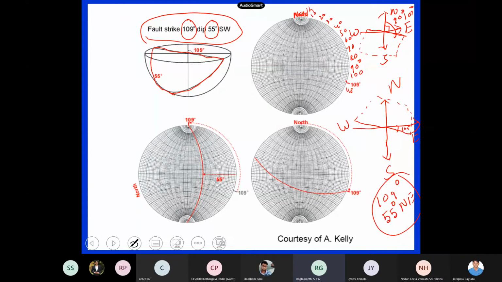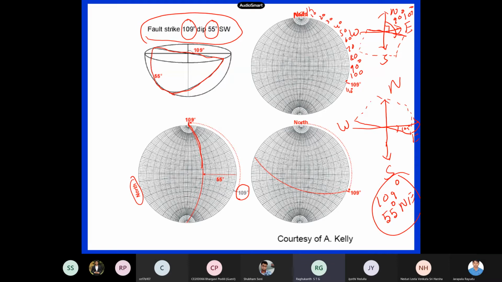So you mark this line. So this is my strike angle actually. Okay. So now you rotate the stereographic net such that this is my 109 degree. You followed, right? This is anyway north. So now the dip angle has to be measured. So the dip angle, because it is southwest, we draw like this. So this is my dip angle. So you can see north is here, south is here.